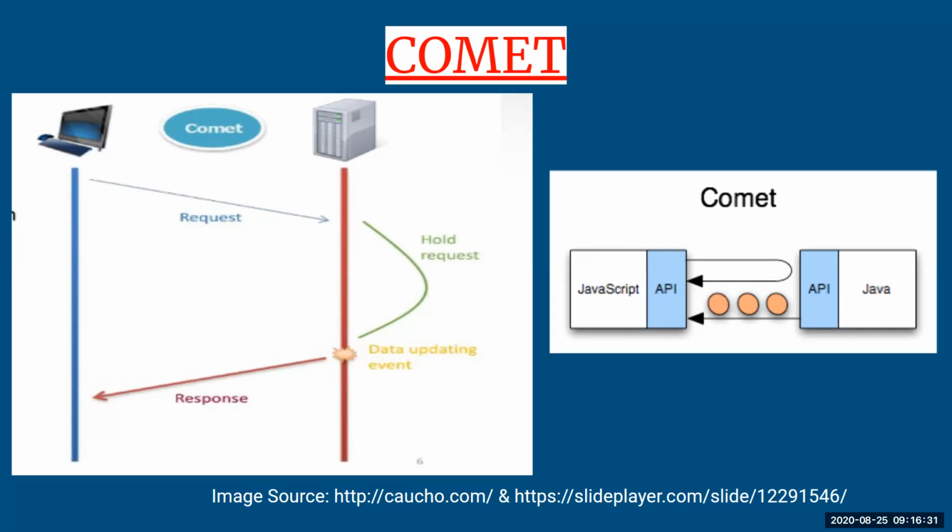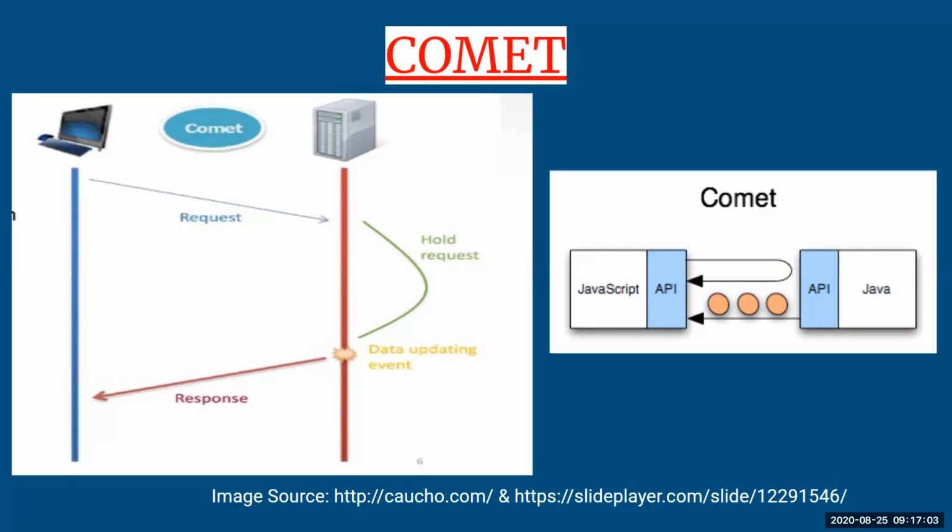So in Comet, we have APIs which are working: a JavaScript API and a Java programming API. Both of them are platform independent, so it becomes very smooth to have communication between your client and server. Basically, you just have to understand that Comet is a web application model which helps you make a long held HTTP request, and the task of web servers pushing the data to the browser is done easily with the help of Comet.